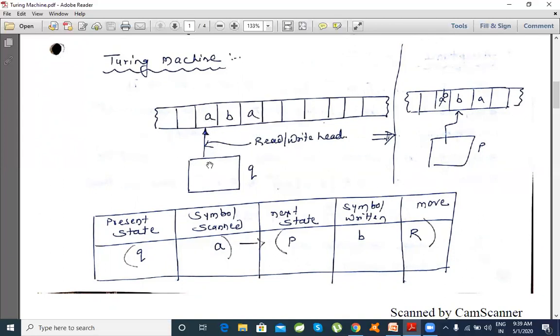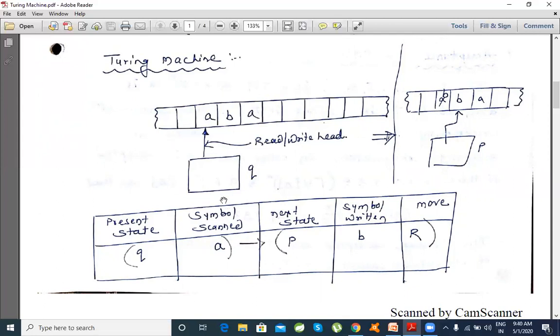So I can read from this tape, write back something onto it, and manipulate the tape symbols. The input is provided on this tape, and I can read a single character from it when I want to take a particular move.